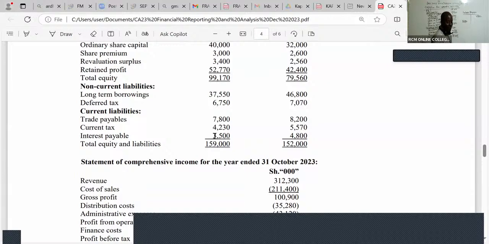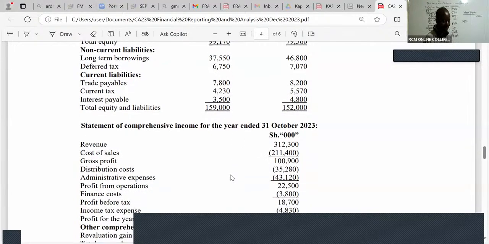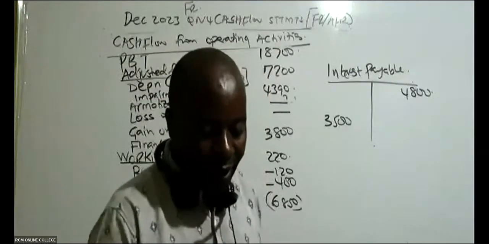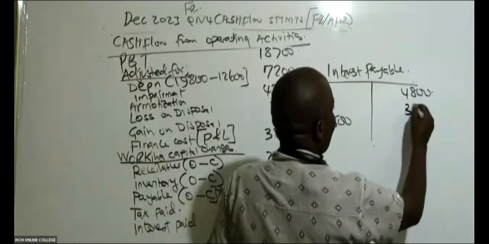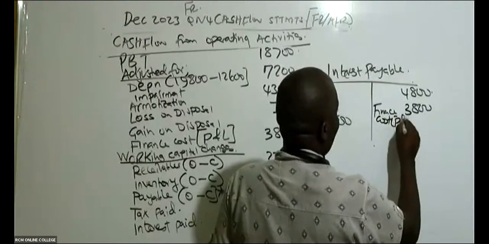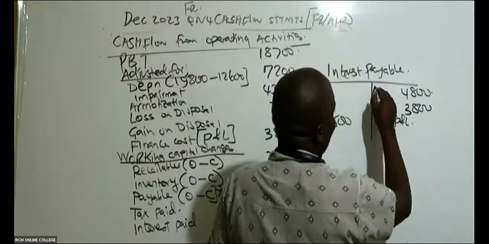Very easy. We ask ourselves, ladies and gentlemen, whether during the year we had any interest expense in the income statement. So you come to the income statement and look for finance cost. In this case I'm being given a figure of 3,800. This is the interest expense for the year. So we have here 3,800 from the P&L. That is it. This is a balance brought down.